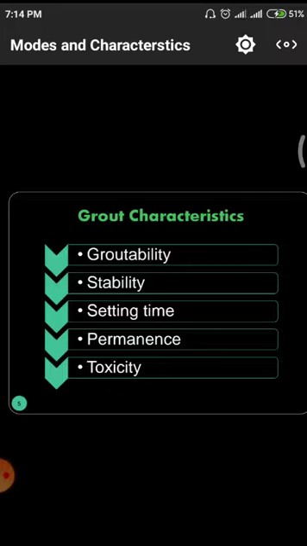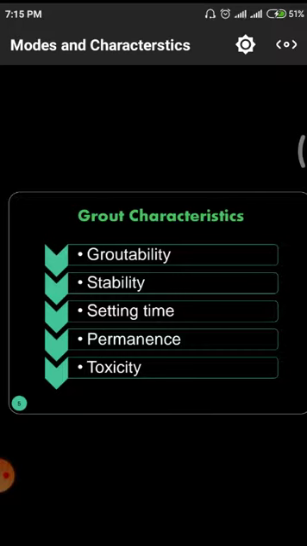First of all, we have to observe what characteristics are required for a grout material. It should have groutability, that means it has to flow from the point source to the distribution point. The next one is stability. It should have stability, otherwise dispersion will take place and there will be no strength. The third one is setting time, which should be a minimum. Otherwise, if the setting time is too long, there is no use of such materials.